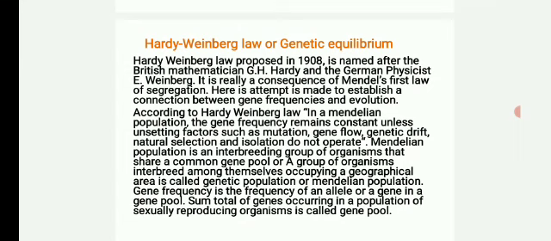Mendelian population is an interbreeding group of organisms that share a common gene pool, or a group of organisms interbreeding among themselves occupying a geographical area is called genetic population or Mendelian population. Gene frequency is the frequency of an allele or a gene in a gene pool. Sum total of genes occurring in a population of sexually reproducing organisms is called gene pool.